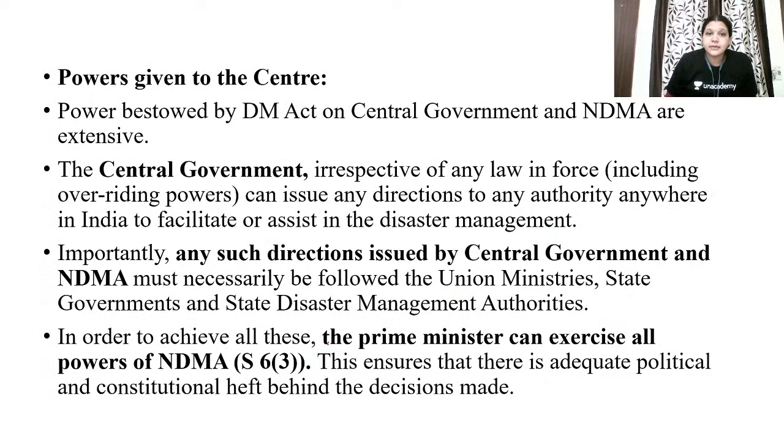But what is the power given to the center here? This power is bestowed by the DM Act, that is the Disaster Management Act, on the central government and National Disaster Management Authority. The power is given more to the central government and the NDMA, and any such direction issued by them must necessarily be followed by the union ministries, state governments and state disaster management authorities.